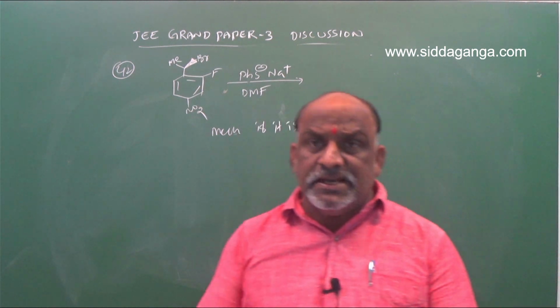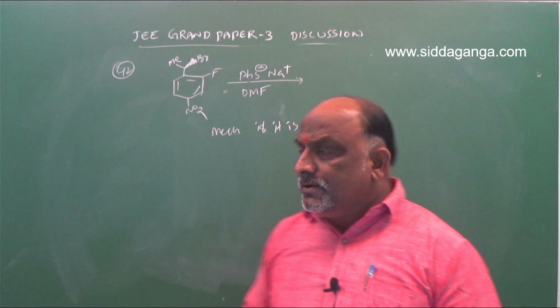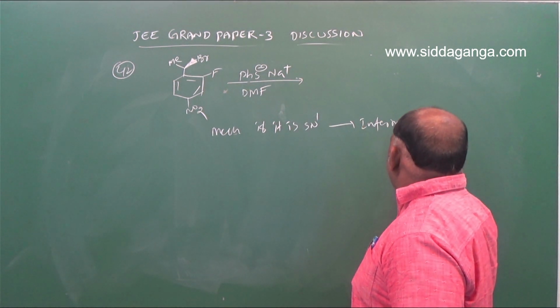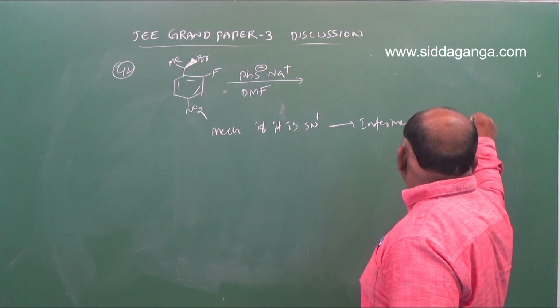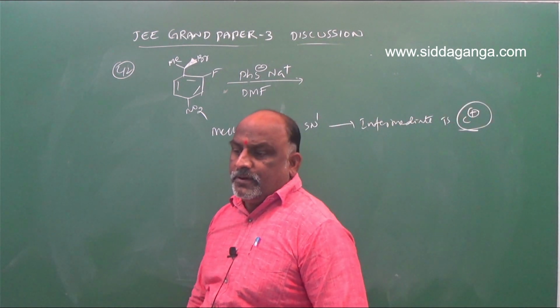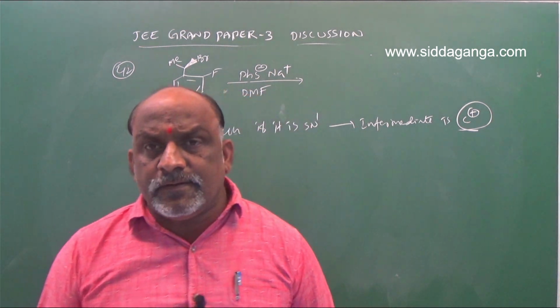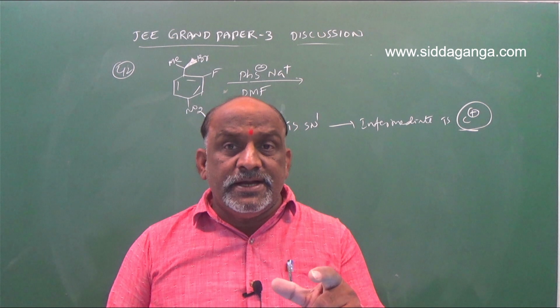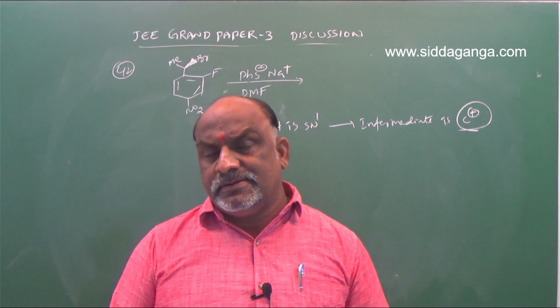If it is SN1, what is the intermediate? The intermediate is a carbocation.